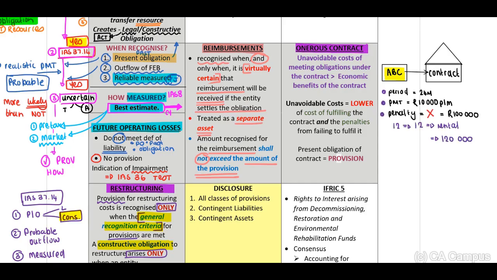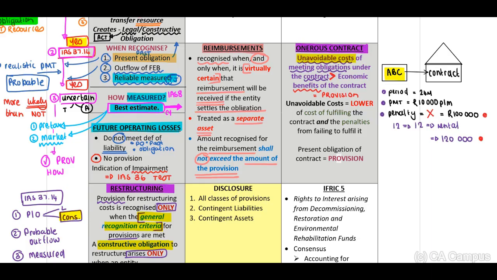120,000 Rand. Now, IAS 37 indicates to us that when the unavoidable costs of meeting the obligations under a contract exceed the economic benefits of the contract, okay? We may recognize a provision. Now, unavoidable costs. In terms of this contract, the unavoidable costs will either be the penalty or the 120,000.